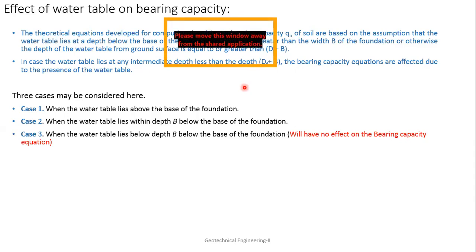Otherwise, you don't consider the effect. Okay. So how are the equations developed in these cases? Because in one case the water table is above the base of the foundation, what will be the effect, and what will be the case when it is below the base of the foundation.